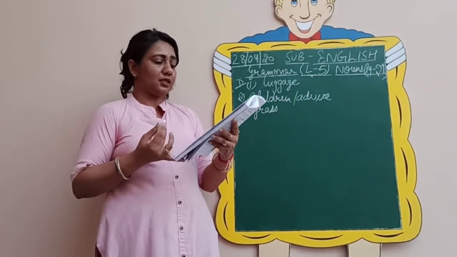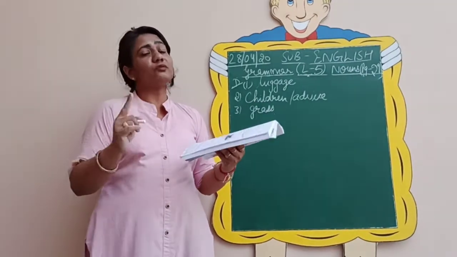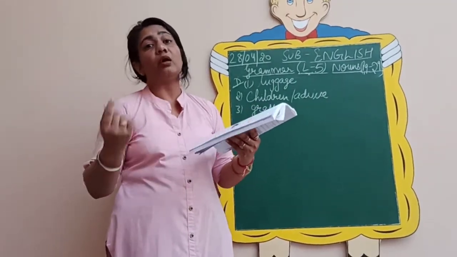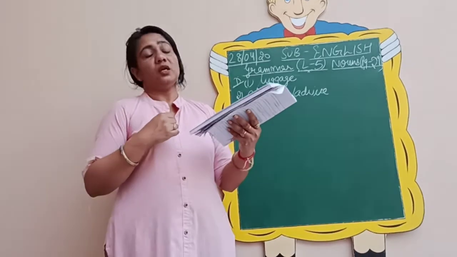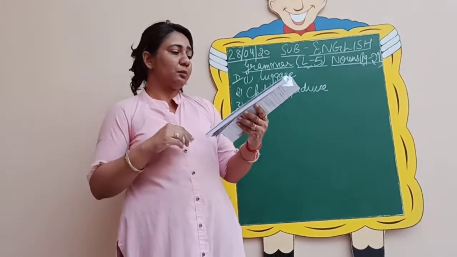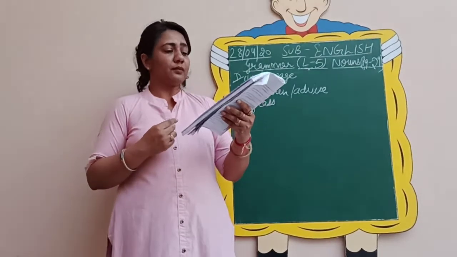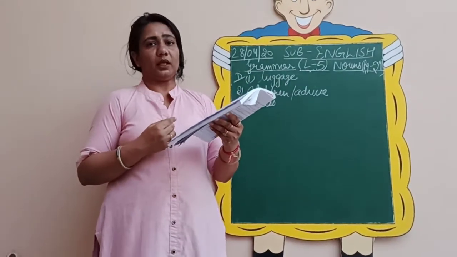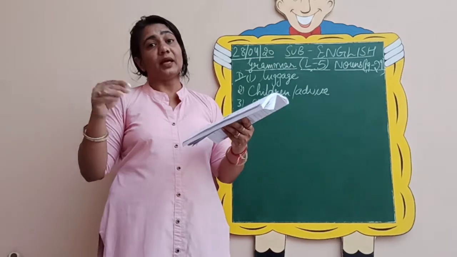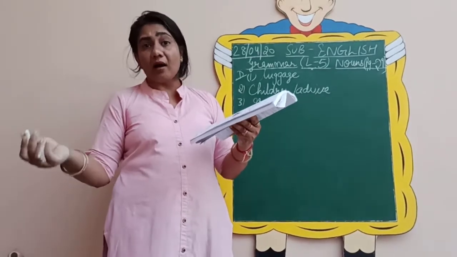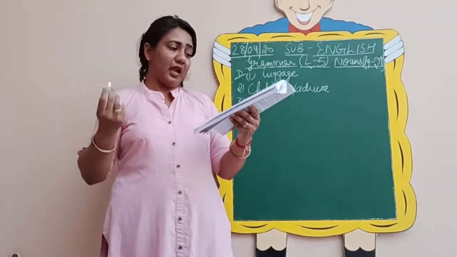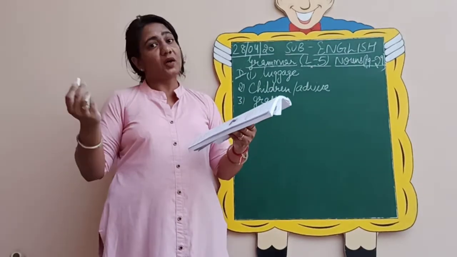The oxes is plowing the field. Now what is it? Oxes. First of all, let me tell you the plural of ox is oxen. So it is: the oxen is plowing the field, or you can say the ox is plowing the field. If we write plural, then it should be are: the oxen are plowing the field. But we have to use it in singular because is is there.